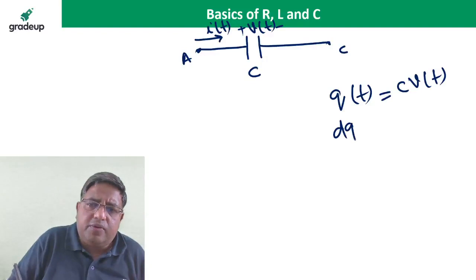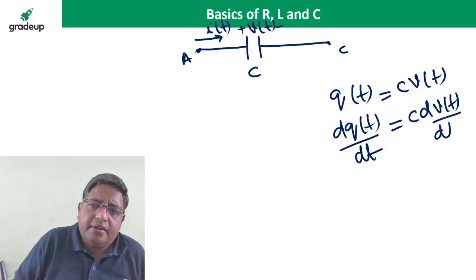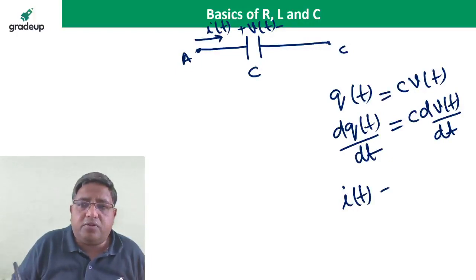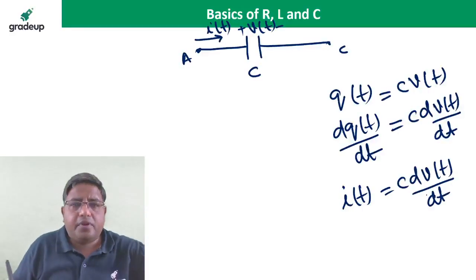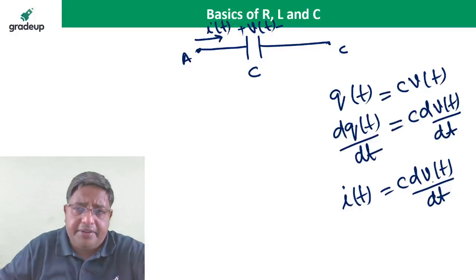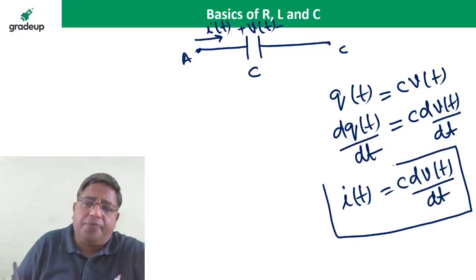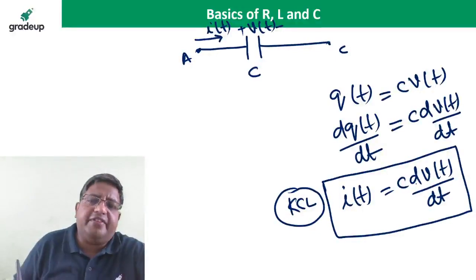If I differentiate this equation, dq by dt is equal to C dv by dt. The differentiation of charge is current, so i is equal to C dv(t) by dt. This is the KCL equation for the capacitor: i is equal to C dv by dt.